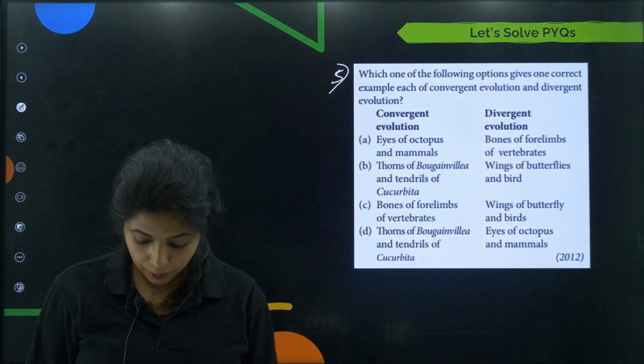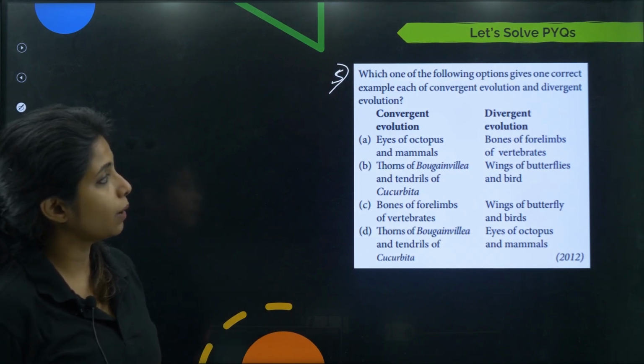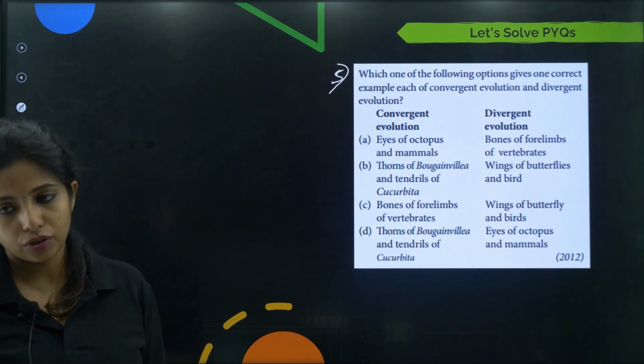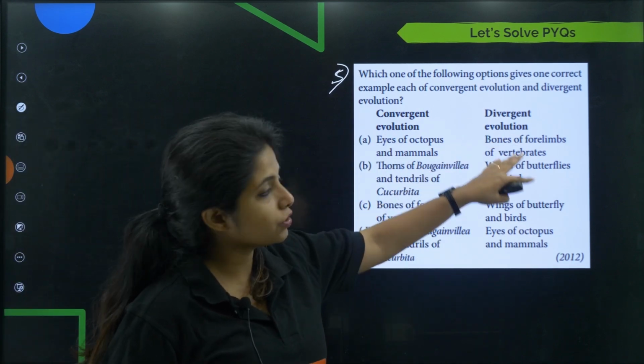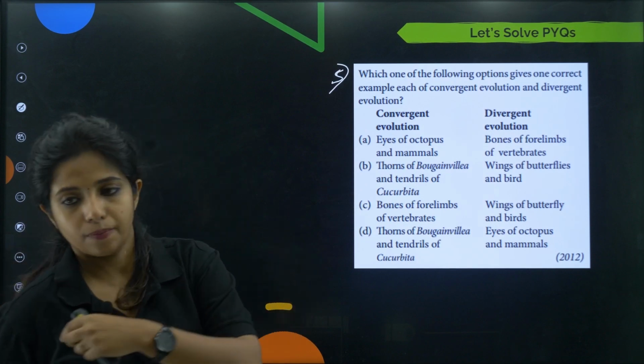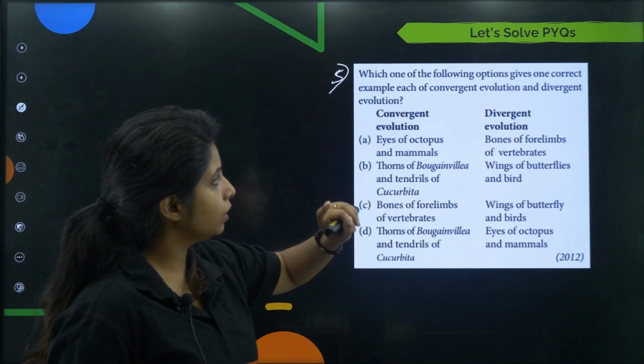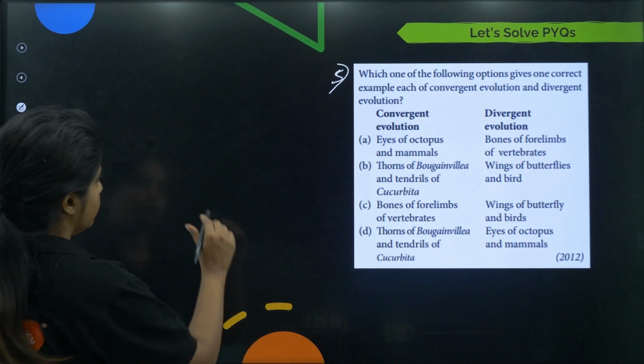In the previous session we studied about it. Which one of the following options gives one correct example each of convergent evolution and divergent evolution? So convergent is over here, divergent is over here. You have to check which one is the correct example. Eyes of octopus and mammals. Bones of forelimbs of vertebrates. What do you mean by convergent evolution? I'll tell you again.